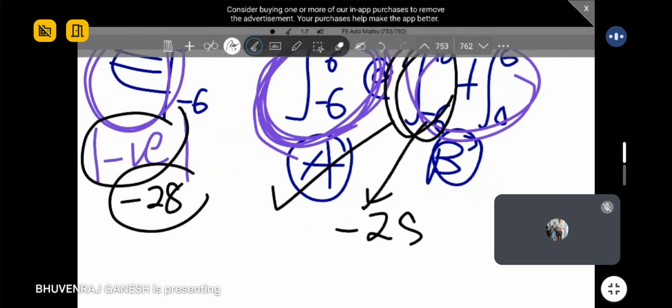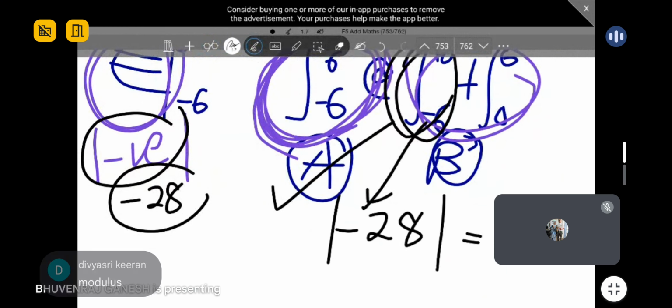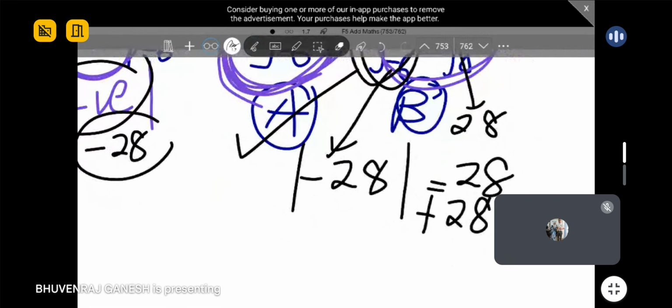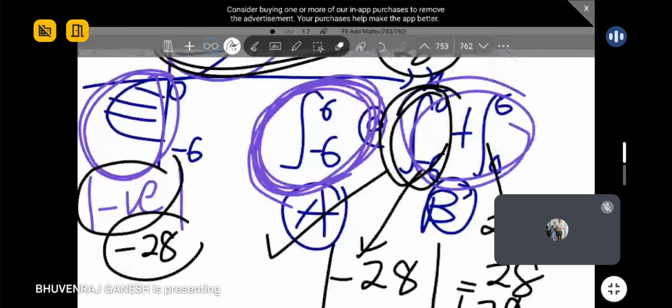Correct? Based on the value I give. And you're going to modulus it because this is your first part, to get 28. Then the 28, you're going to add with the second part, 28 here. So that's why you see your final answer is actually 56. Do you guys see that? Of course, it makes sense.